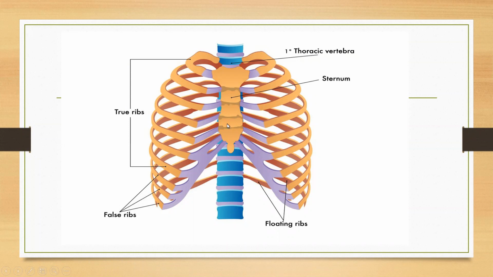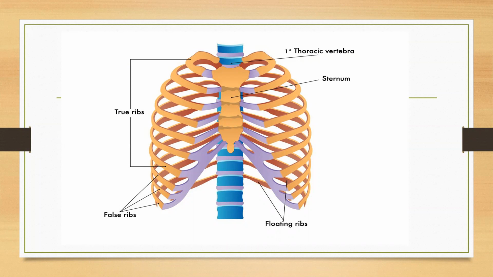In between the sternum and the vertebral column, certain structures are present, called ribs. In between the ribs, certain muscles are present, called intercostal muscles. So during respiration, changes are seen in the thoracic cage, the ribs, the sternum, and the muscles.